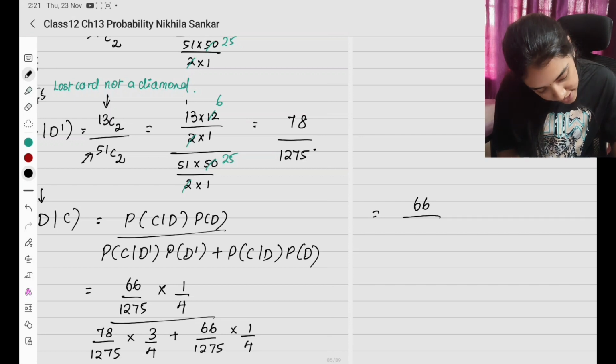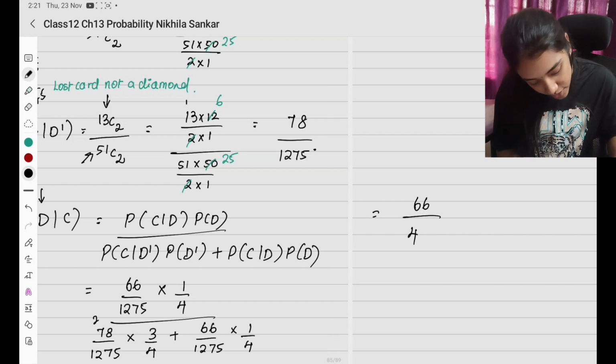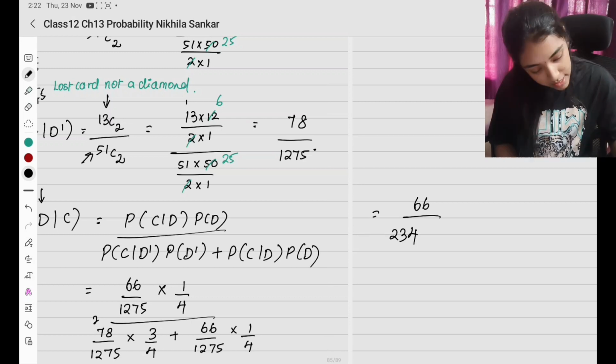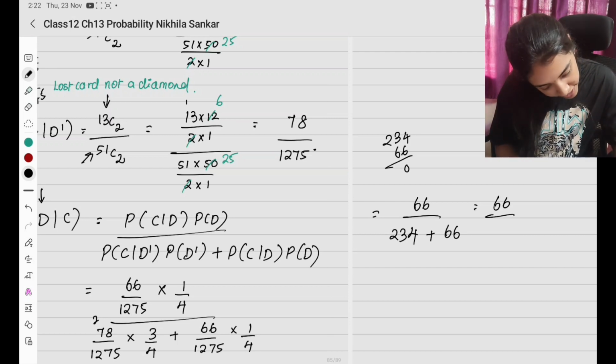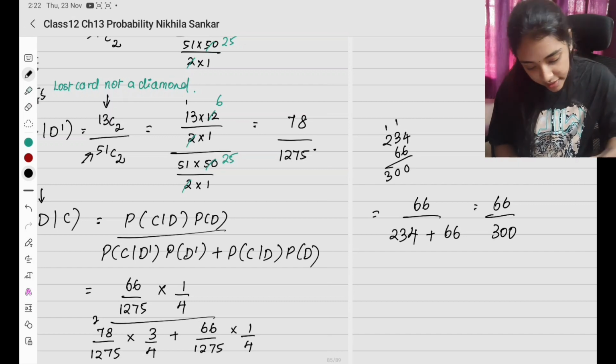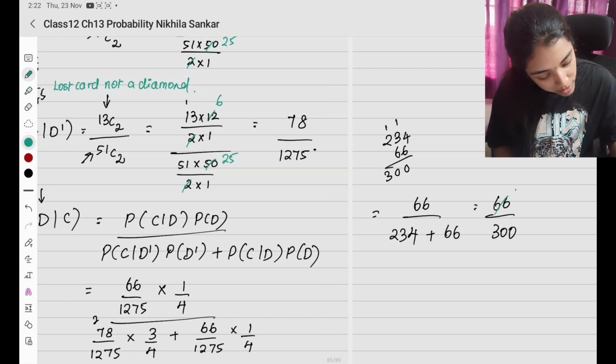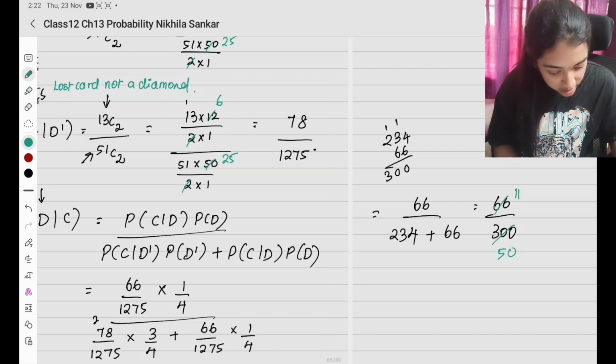I'll be left with 66 divided by 78 threes are 234, plus 66. So when I add, I have 66 divided by 300. 6 elevens are 66, 6 fives are 30, so it cancels. So the answer is 11 divided by 50.